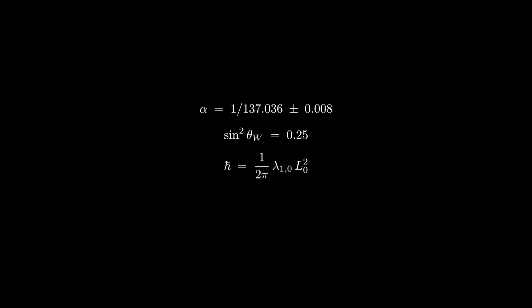These are not fits, these are not approximations pulled from data. These numbers fall out of a single geometric framework with 2 starting assumptions and 0 adjustable constants. This video is about showing you every step of that claim, not in words, but with the actual mathematics, the actual numerical data, and the logical chain that connects them. This is the receipts video for toroidal torsion field theory, known as TTFT.